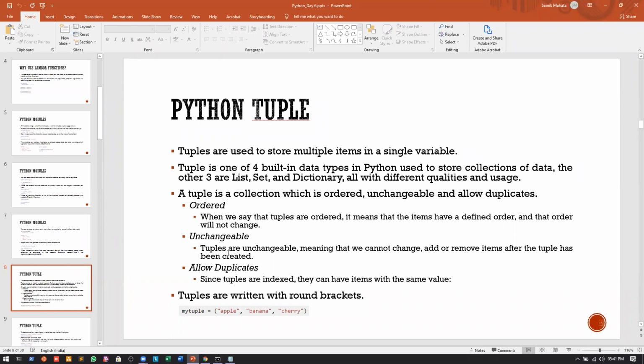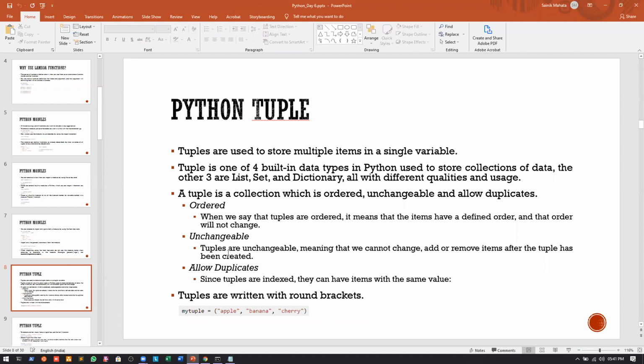Now the second thing is unchangeable, which is immutable. Tuples are unchangeable means that we cannot change, add, or remove items after the tuple has been created. You can see the difference here: in the case of dictionaries, we can add items and change items. In the case of lists, we can add items and change items. In the case of strings, we cannot change the string, but there are concepts of how we can change it.